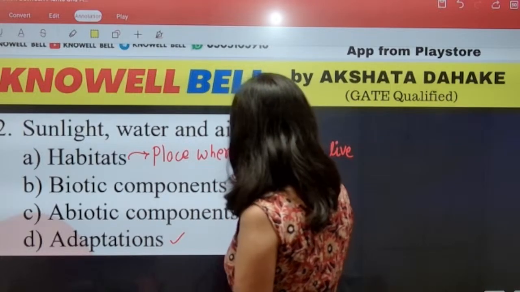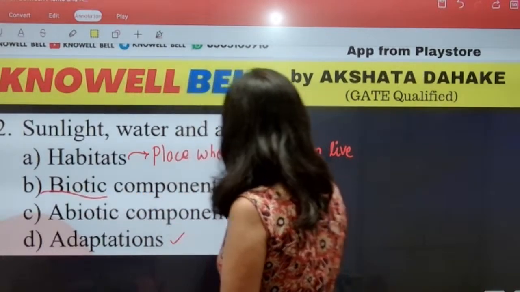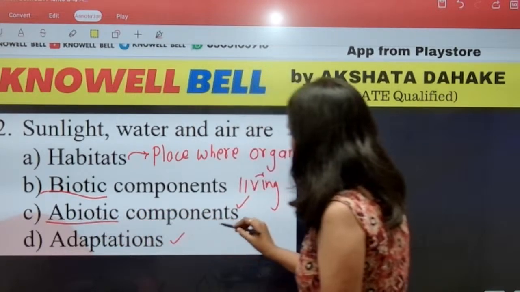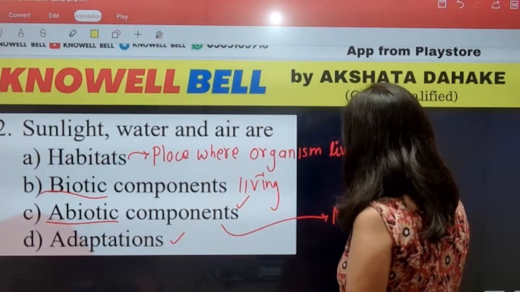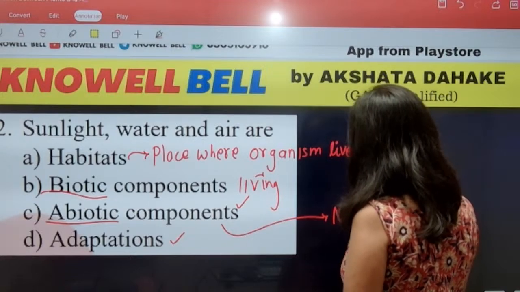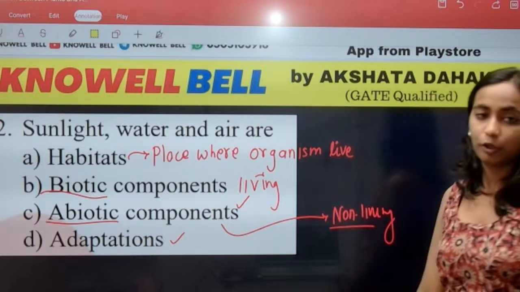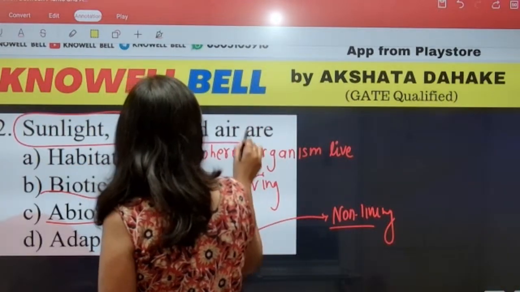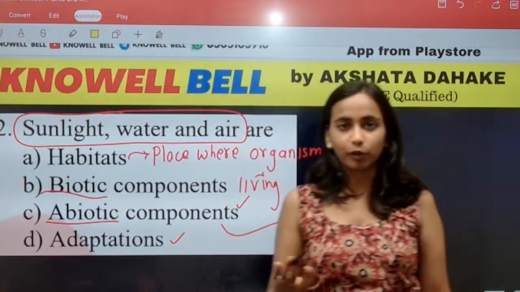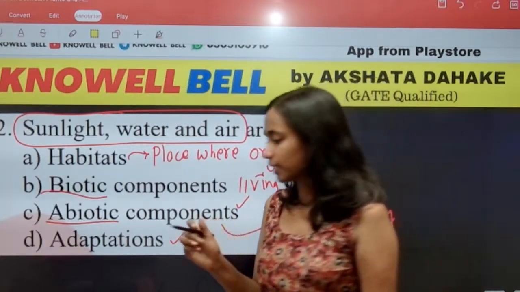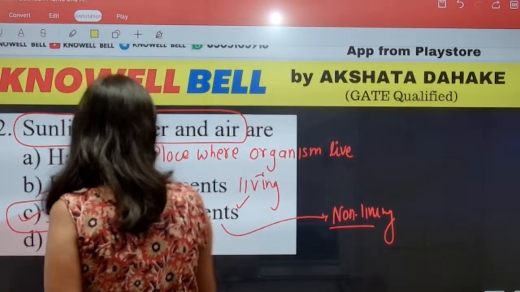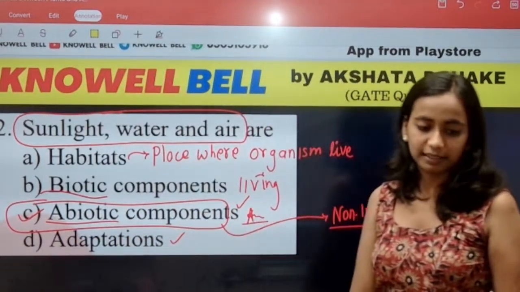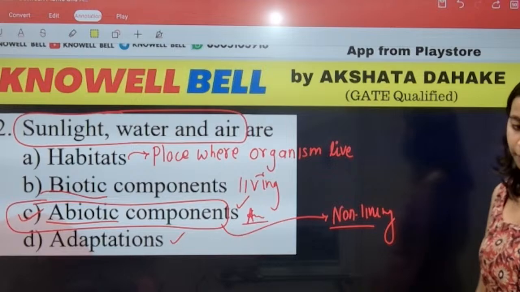Okay, what are biotic components? Biotic means living. What is the meaning of abiotic components? Abiotic means non-living. So, sunlight, water and air are non-living. They are non-living components. So they are the examples of abiotic components.